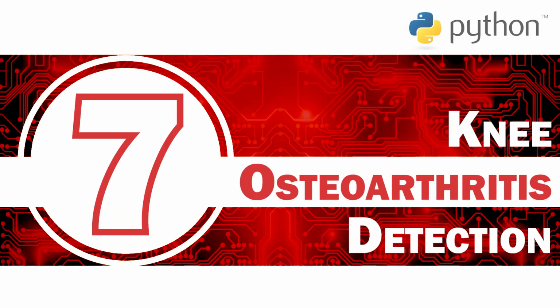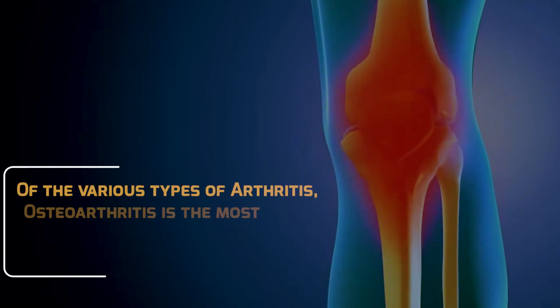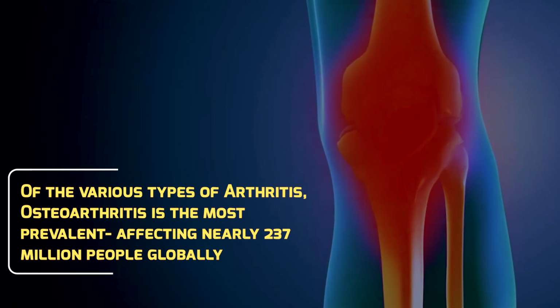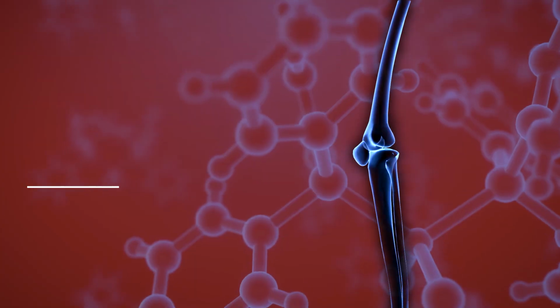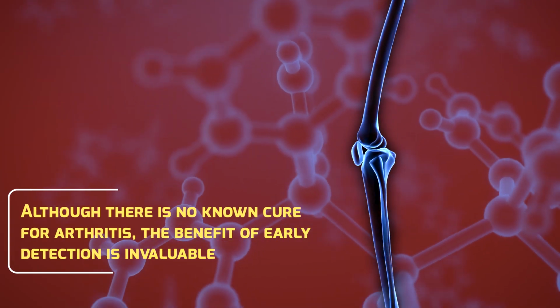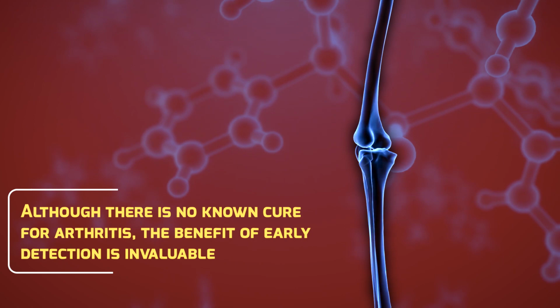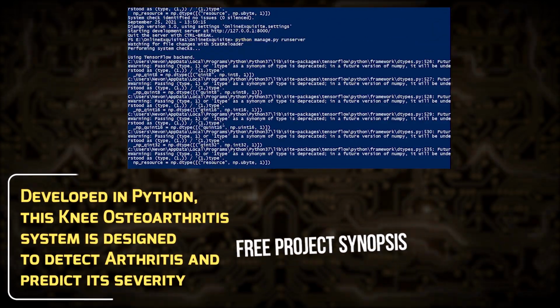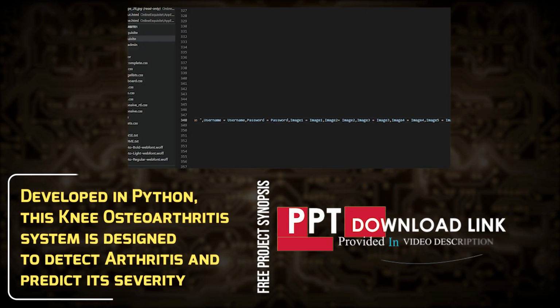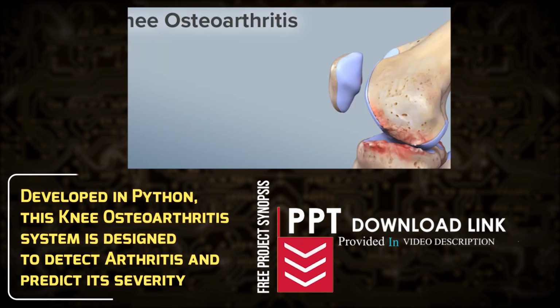Knee osteoarthritis detection. Of the various types of arthritis, osteoarthritis is the most prevalent, affecting nearly 237 million people globally. Although there is no known cure for arthritis, the benefit of early detection is invaluable. Developed in Python, this knee osteoarthritis system is designed to detect arthritis and predict its severity.